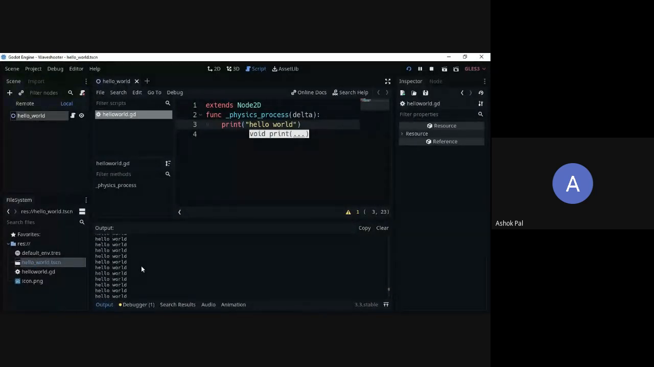I think 200, 300 times has already, milliseconds have already passed and it is not stopping. It will continue to print. Hello world, hello world, hello world. Force error? What error did you have?